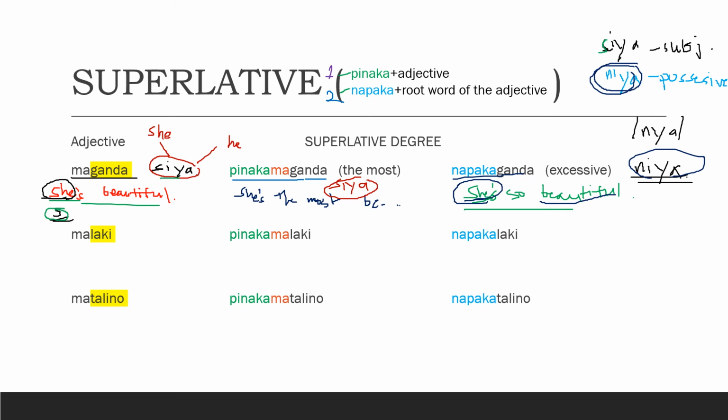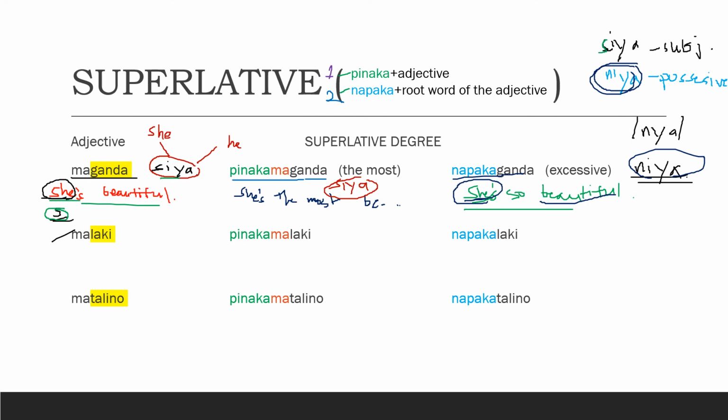Let's apply this to our next adjectives. Malaki siya. Pinakamalaki siya. Or napakalaki niya. Next is matalino siya. Pinakamatalino siya. Napakatalino niya.